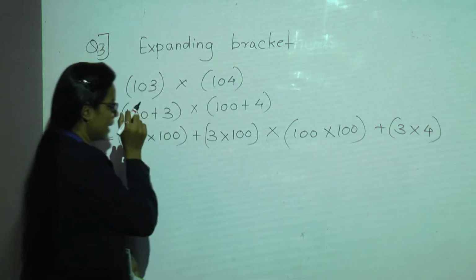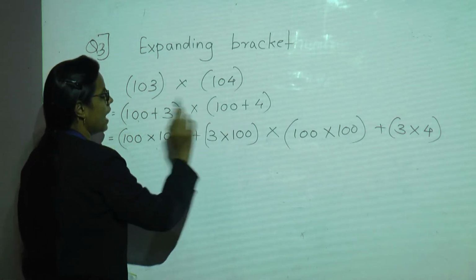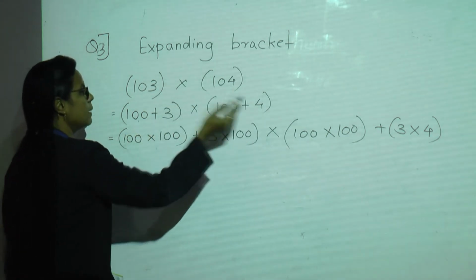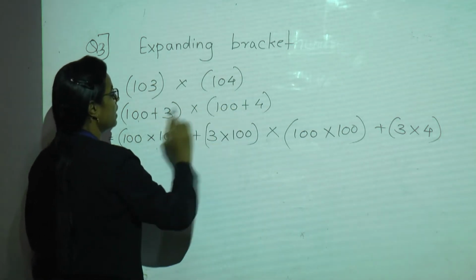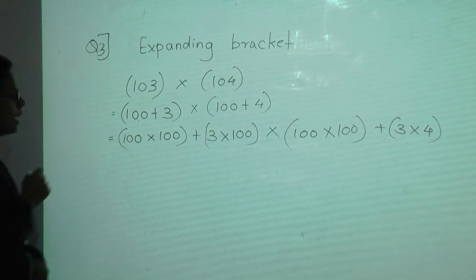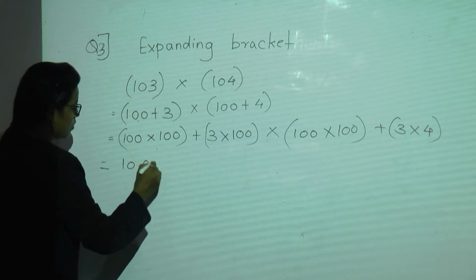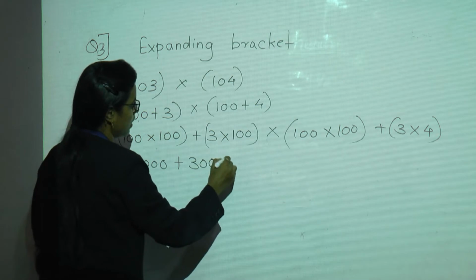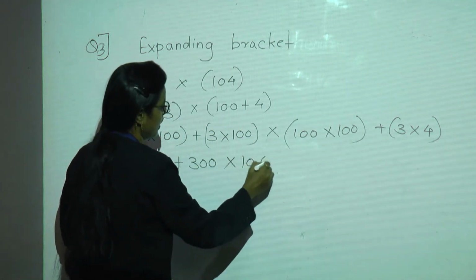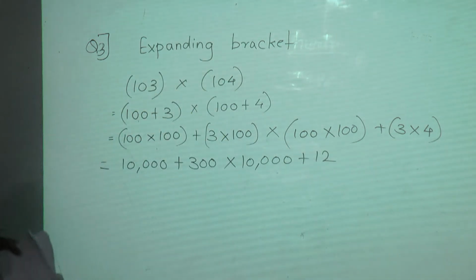Okay, so let me explain once again. 100 multiplied by 100, 3 multiplied by 100. Then again the same numbers will be multiplied by 4: 100 multiplied by 4 and 3 multiplied by 4. So 100 into 100, 10,000, plus 3 into 100, 300, plus 100 into 4, 400, plus 3 into 4, 12. Okay, so now we have done this.